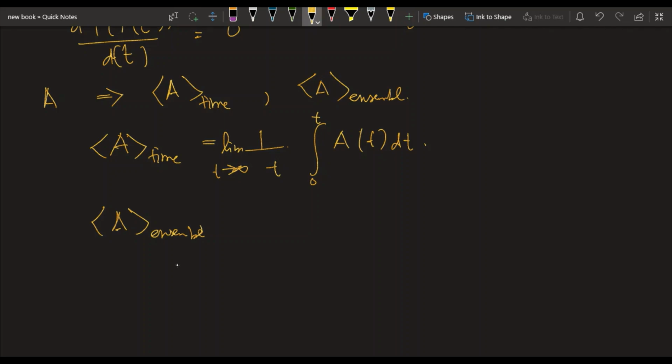An ensemble average is the average of the property over all the phase points. So this is like taking the average of any property A over all the phase points of the system. In continuous integrals, it goes something like this.